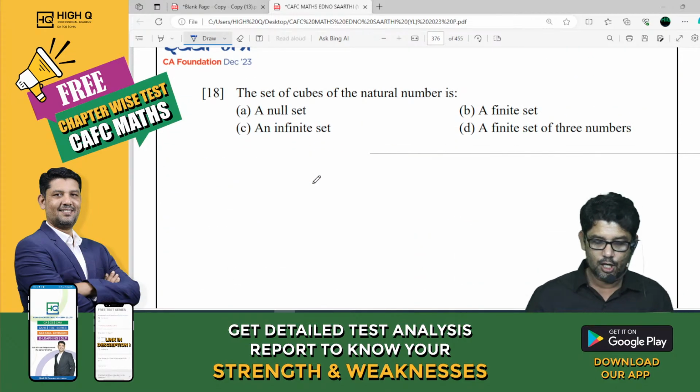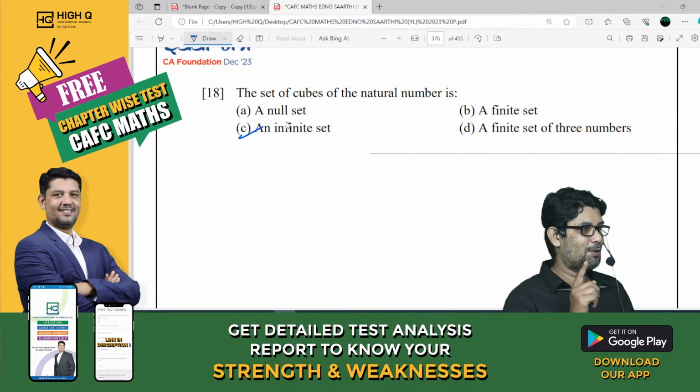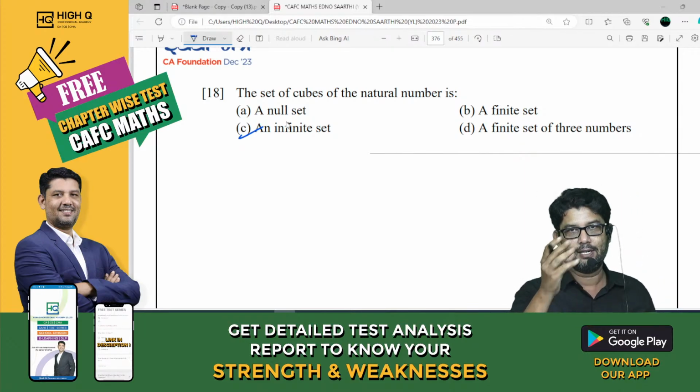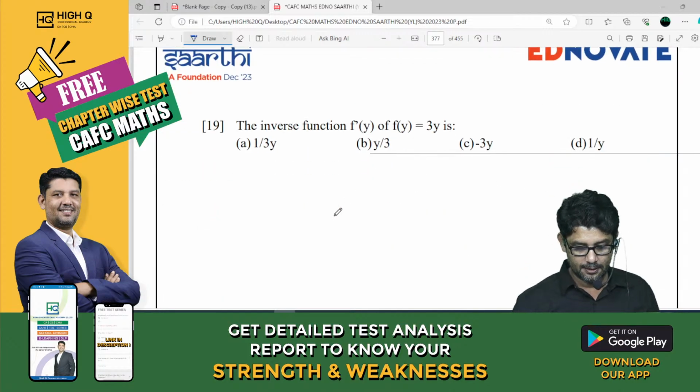Now, set of cubes of a natural number is an infinite set. My dear, I explained what an infinite set is also. See, everything will come in the exam. So don't lose the theory part.